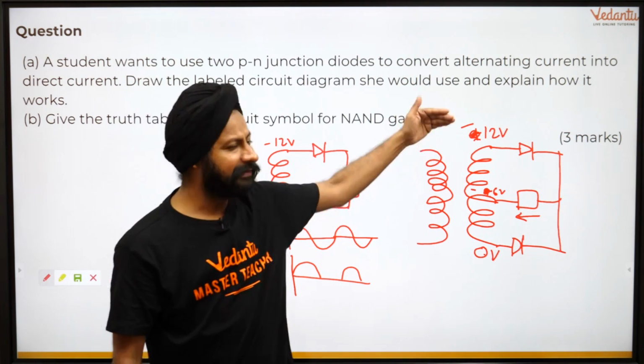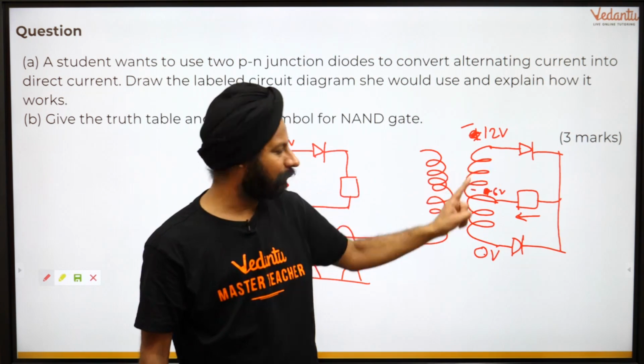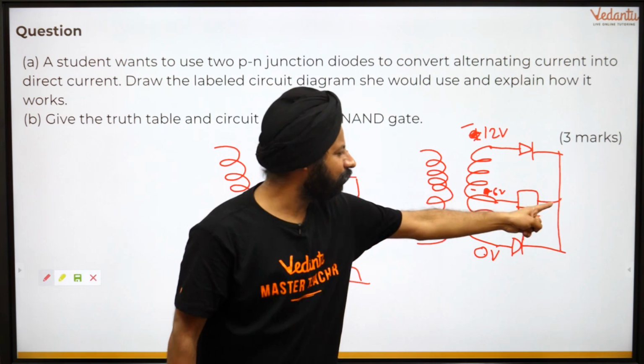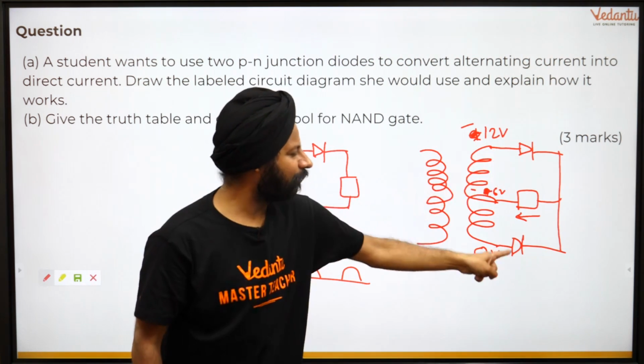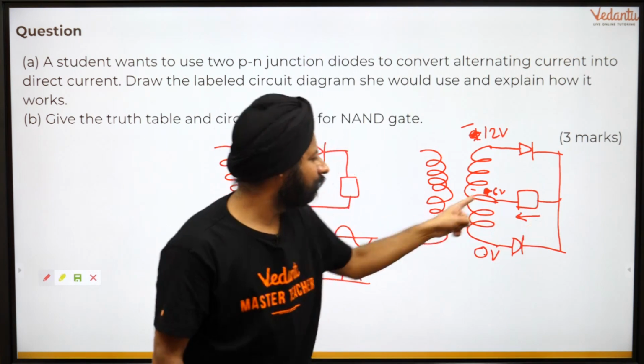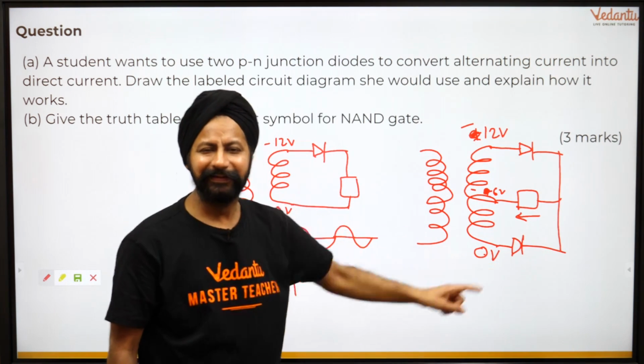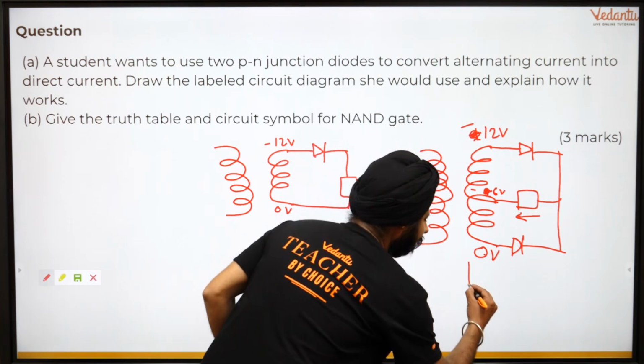Now in the positive cycle, this is on, this is off. This is making sure the current goes through this. In the negative cycle, this went off, this went on. So now current is going in the same direction thanks to this. And this is exactly what a full wave rectifier is.